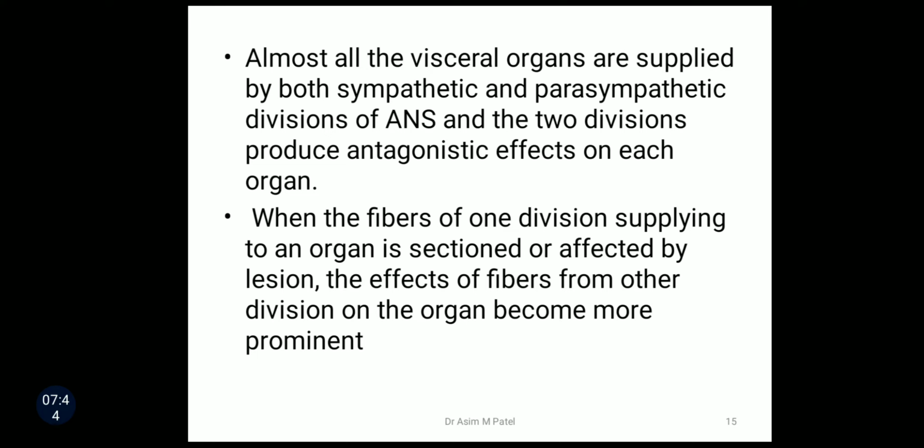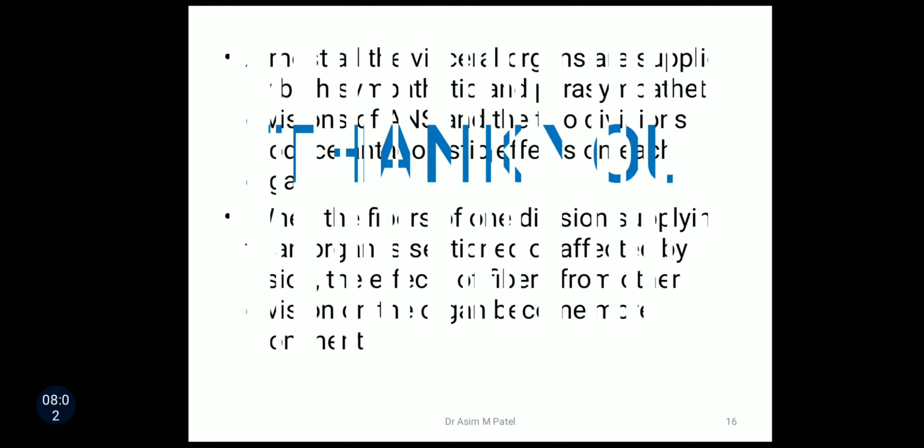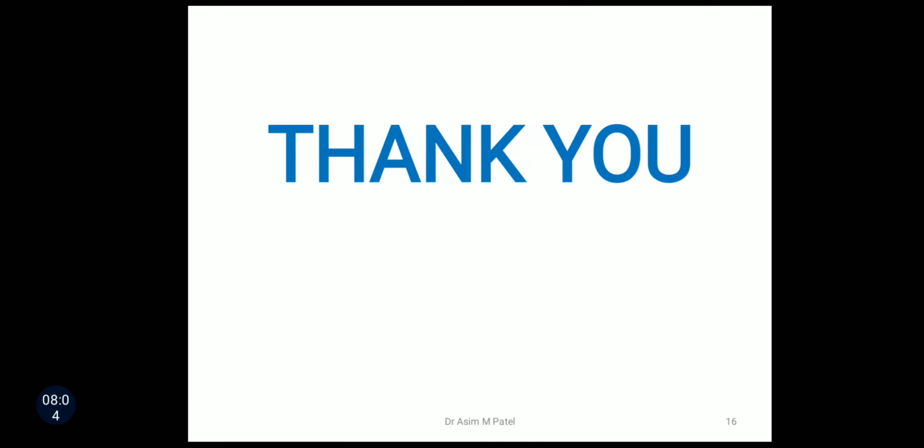If sympathetic division is affected, then the parasympathetic division will go on working, and that will cause increased secretion in that particular organ. This is how it is affected. So this is about the autonomic nervous system.